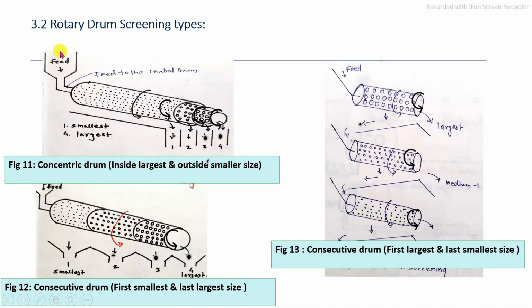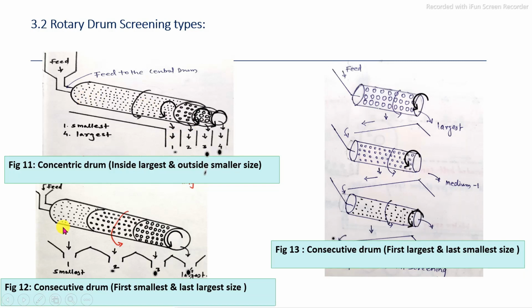Whatever the feed material, it is fed into the central drum, in which the perforation is very large. Then the intermediate drum has medium perforations, and the outside drum has fine perforations. On the basis of size, the feed material is separated into categories: very large size, medium size, intermediate size and small size particles.